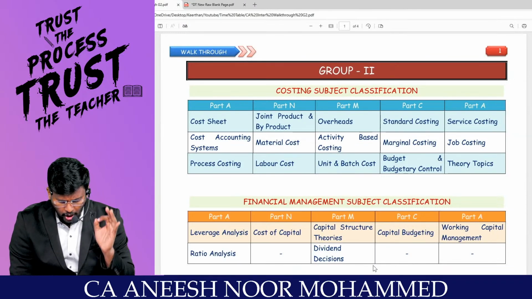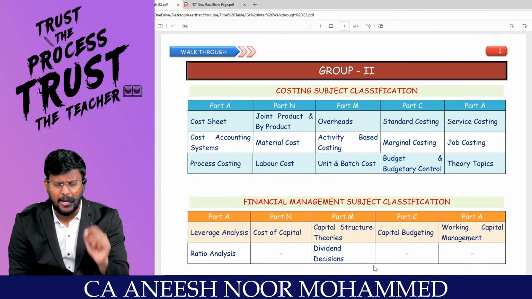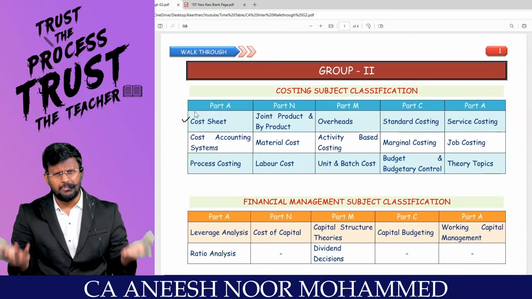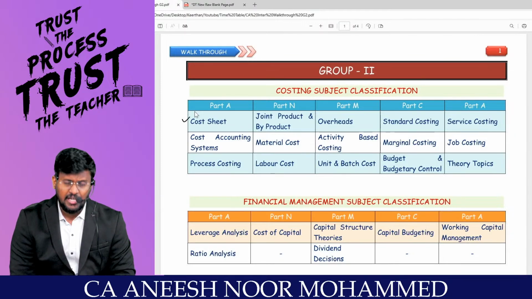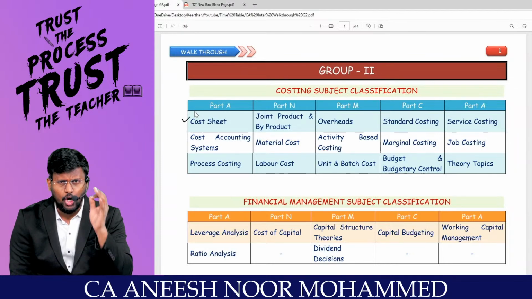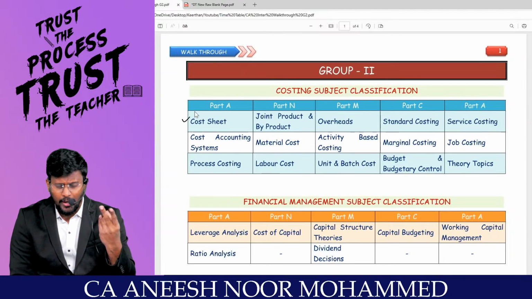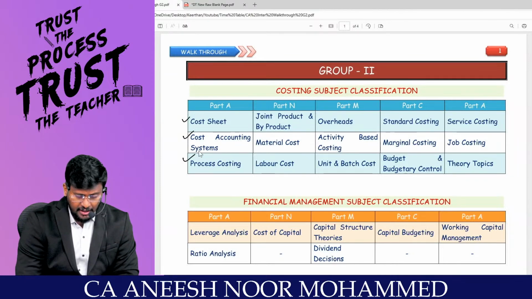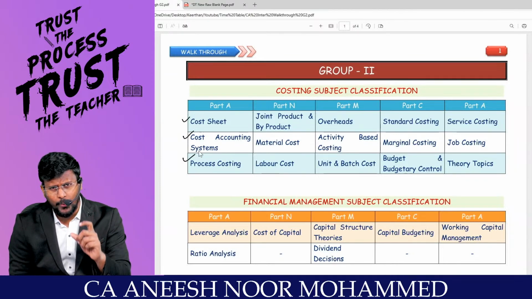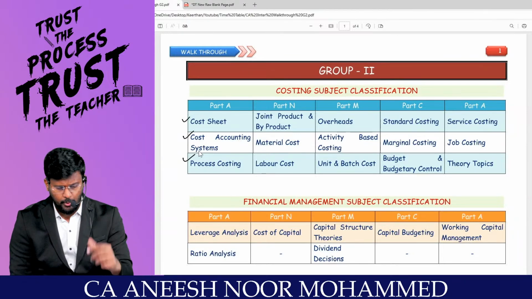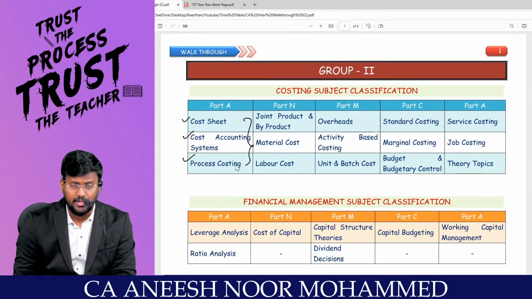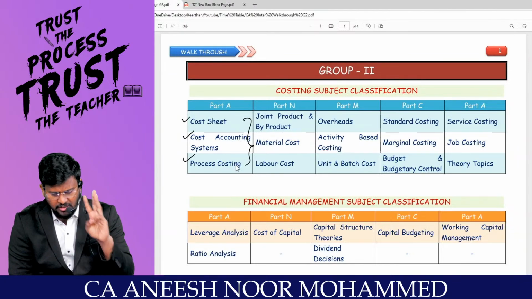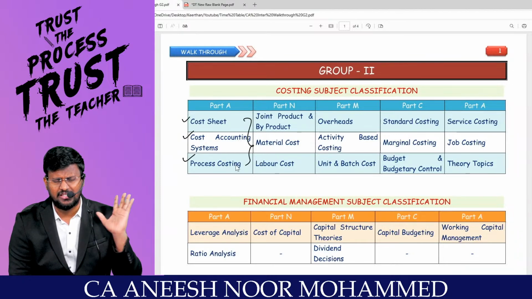With regard to costing, the first chapter everyone should start with is the cost sheet. That is what the subject costing is all about. If you prepare a cost sheet and convert that into accounts, that is called the cost accounting system. And in the cost sheet we value opening WIP and closing WIP, which should be taken care of in process costing, my dear lovable students. So these are the 3 chapters you have to complete within the next 10 days.